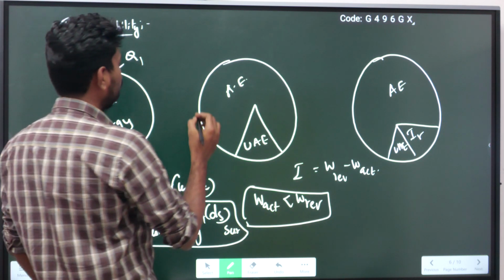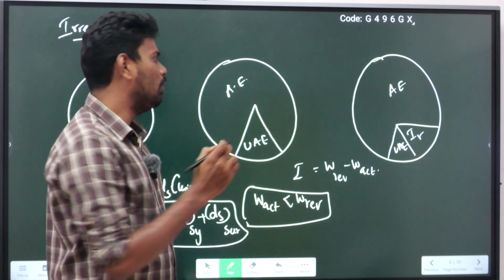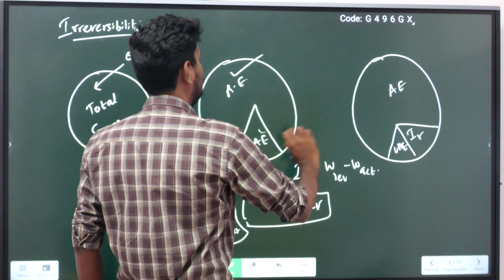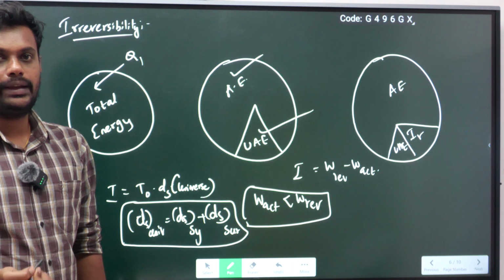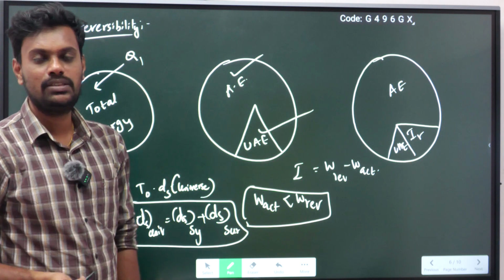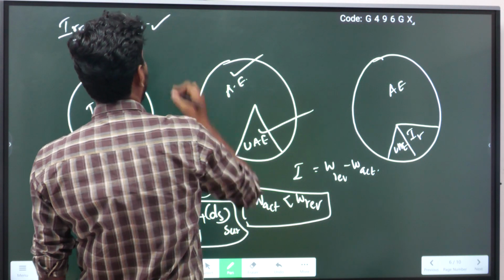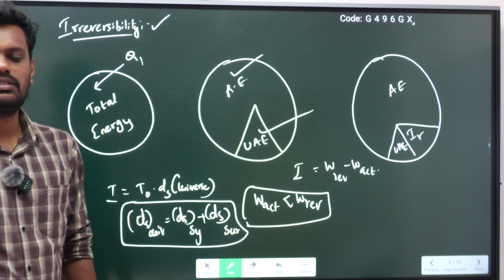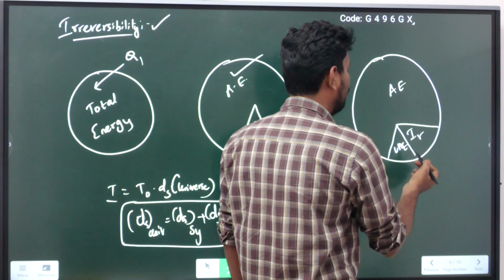Then in Q1, what are the two things? One is available energy, another one is unavailable energy. These are the two things in the heat supplied. How much heat did I supply? One is available, another one is unavailable energy. Now, what is our topic, which is irreversibility? So, what is irreversibility?